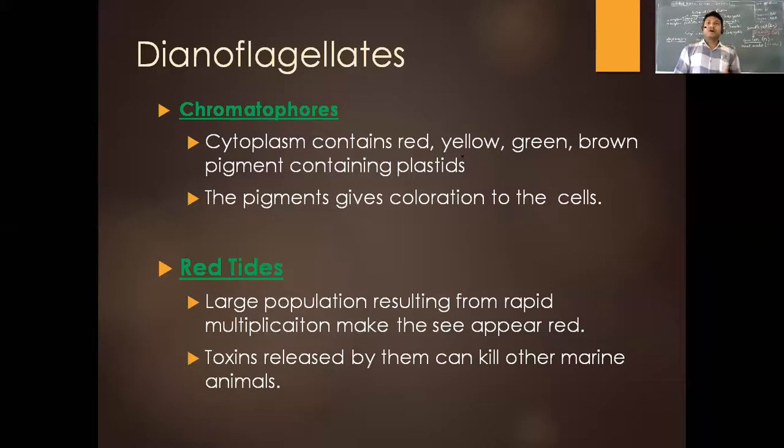Now, some of these dinoflagellates contain pigments. For example, they have different types of colored plastids, and these colored plastids give a unique color to the cells. These pigments are called chromatophores. Now, in some cases, these dinoflagellates are present in large populations, and they quickly make the sea or the water or the habitat they're living in look red.